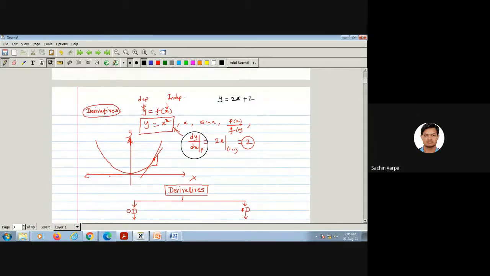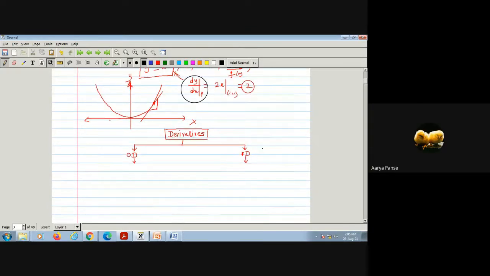So if there are two or more independent variables, then the derivatives obtained are partial derivatives. Suppose we have a function like y is a function of r, s, t, and so on. Then r, s, t are the independent variables, and the derivatives of y with respect to those variables are the partial derivatives.